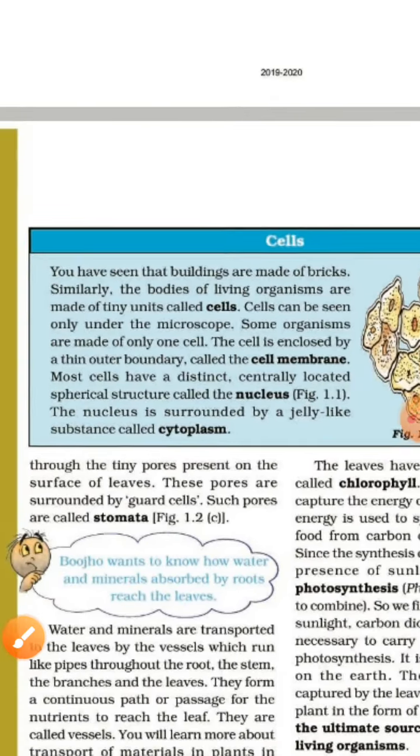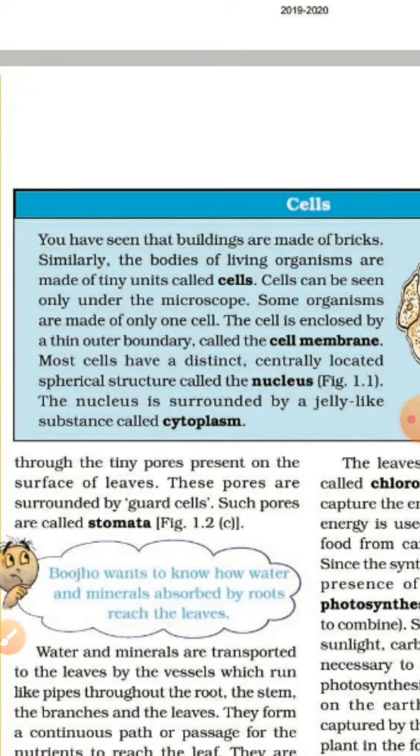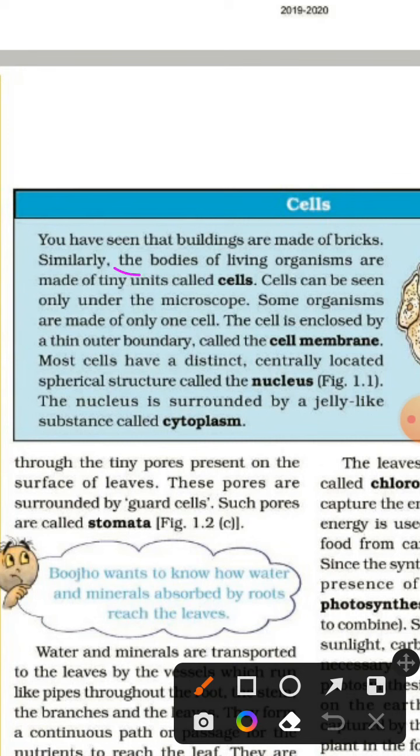Cells. You may have seen that buildings are made of bricks. Similarly, the bodies of living organisms are made up of tiny units called cells. Cells can be seen only under the microscope. Some organisms are made up of only one cell. The cell is enclosed by a thin outer boundary called the cell membrane.